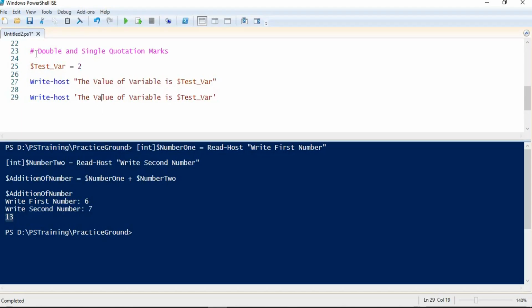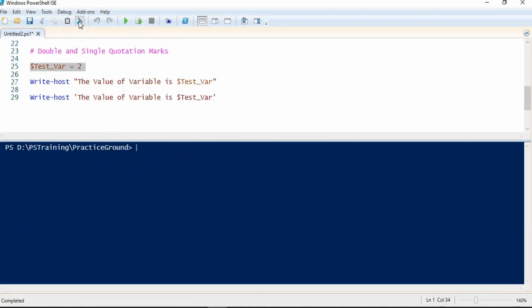I have named this demo double and single quotation marks. For the sake of time, I have written this code beforehand. Let me try to run this code. If I try to create this variable, let me see, the variable has been created. Let me clear the console first.